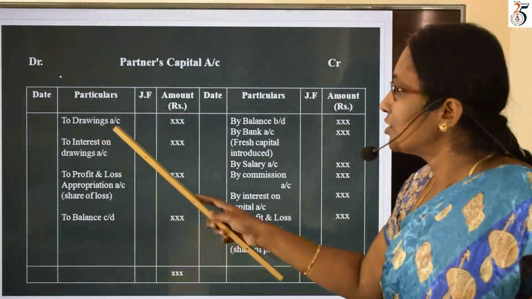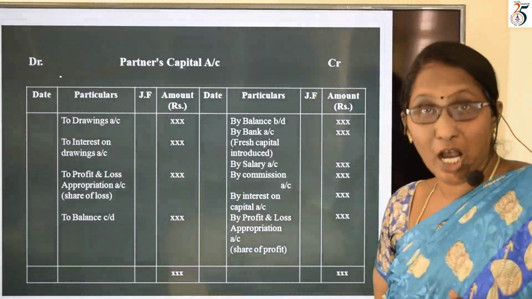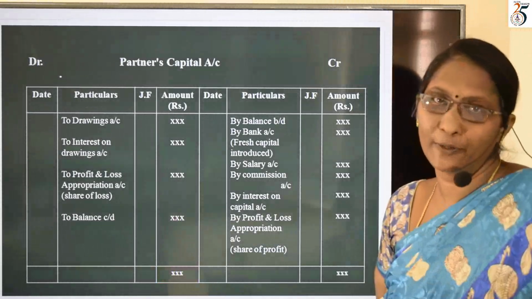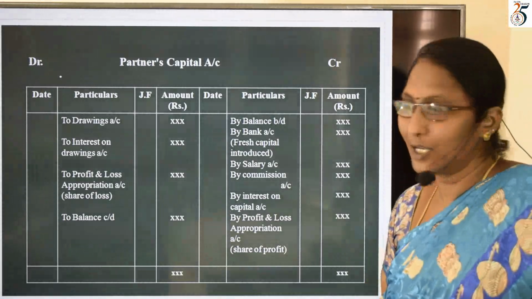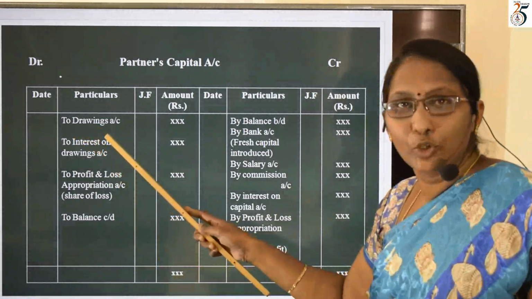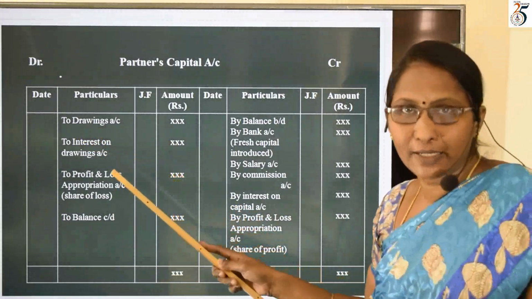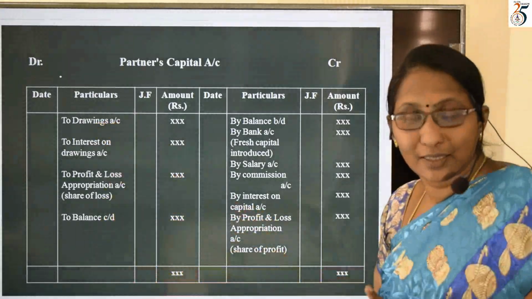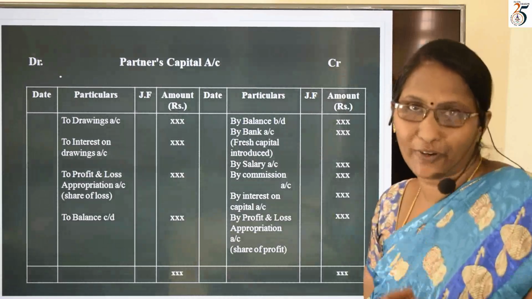First one is what? Drawings. There are two types of drawings. One is charge against capital, another one is charge against profit. If it is a charge against capital, it should be written here as to bank or cash. It's a permanent withdrawal by the partners. Here it is mentioned drawings. This drawing is a charge against profit.